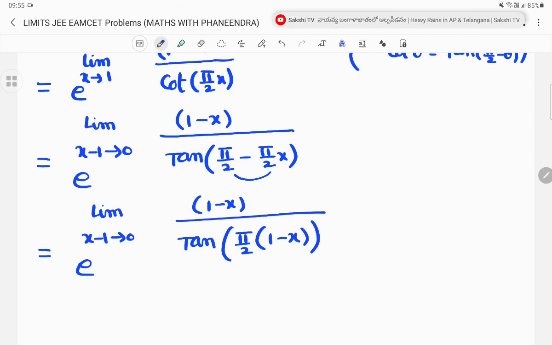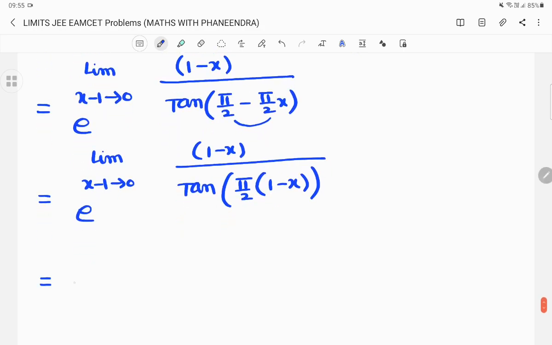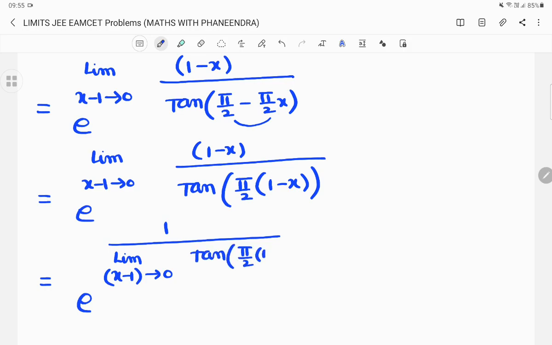Again you can write it as e power 1 by limit x minus 1 tends to 0, tan of pi by 2 into 1 minus x whole divided by 1 minus x. We can write like this.